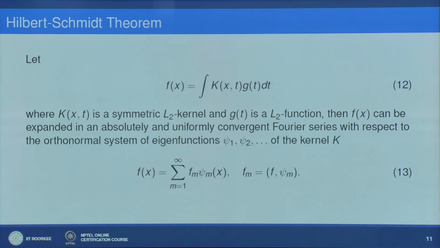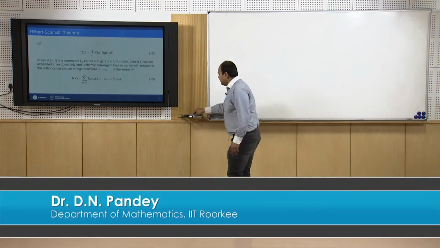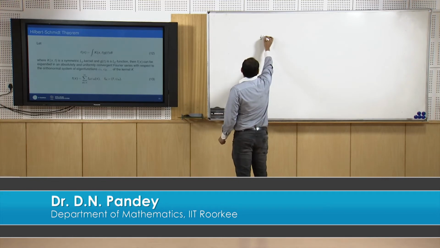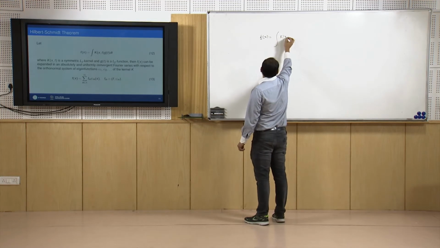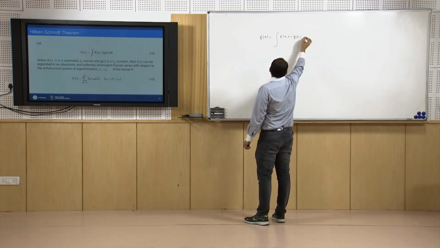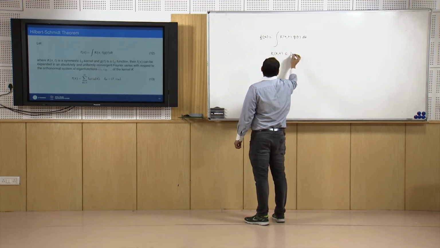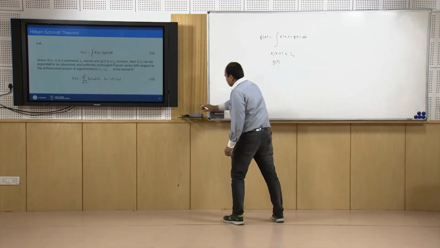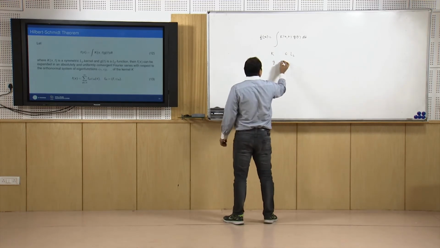Let me explain in a little more detailed manner. It means that if we have f(x) equal to the integral of k(x,t) g(t) dt, here we are assuming that k(x,t) belongs to L2, and similarly g(t); k and g both belong to L2.